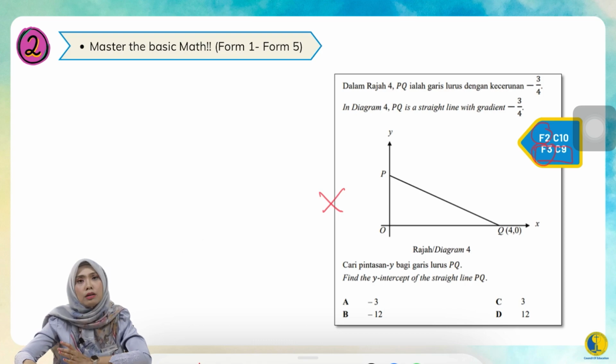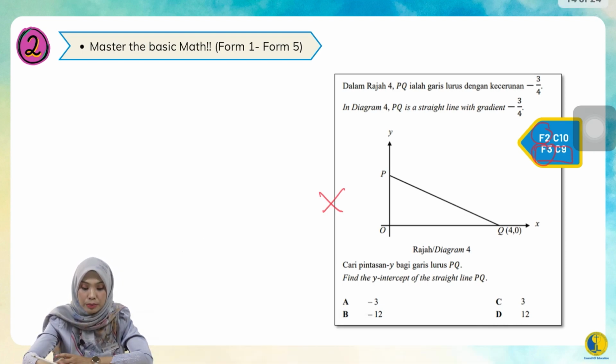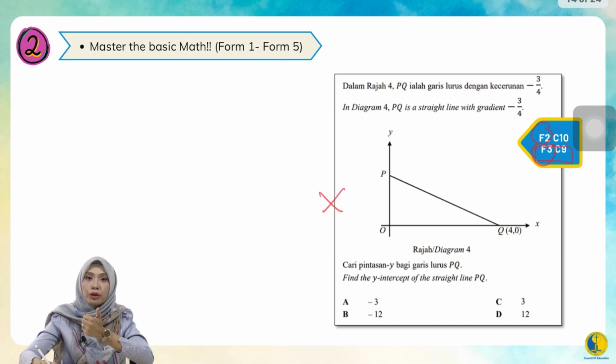But there are a lot of miracles. I had students who did not do well from Form 1 until Form 3. But then he came and proved that it is also not too late. He tried, he put in very good effort, and I could see very good results: in SPM 2022, he managed to score an A. Because he always believed in himself, followed the tips accordingly, paid attention, and went back to Form 1 to Form 3.